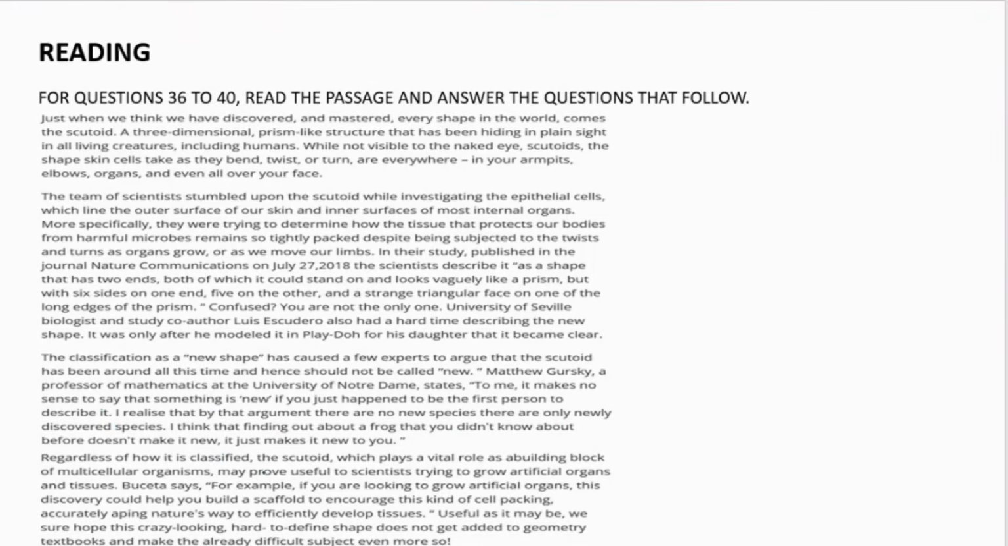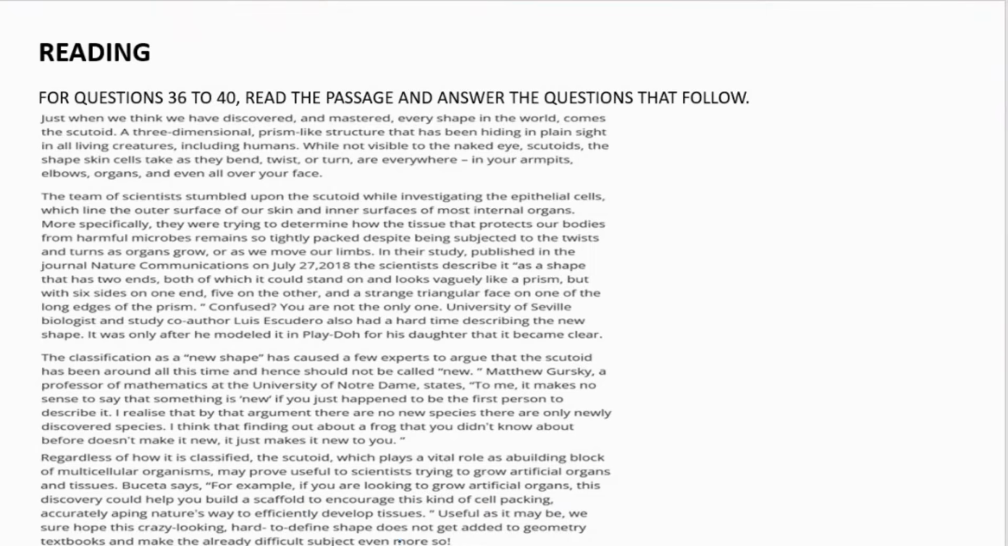Regardless of how it is classified, the scutoid, which plays a vital role as a building block of multicellular organisms, may prove useful to scientists trying to grow artificial organs and tissues. Buceta says, "For example, if you are looking to grow artificial organs, this discovery could help you build a scaffold to encourage this kind of cell packing, accurately aping nature's way to efficiently develop tissues."